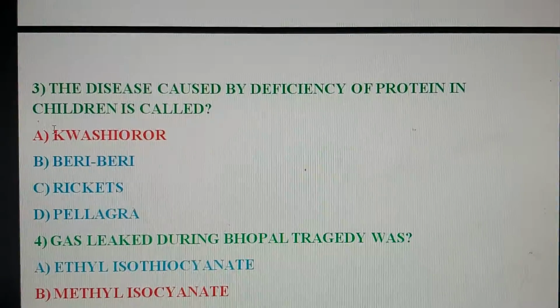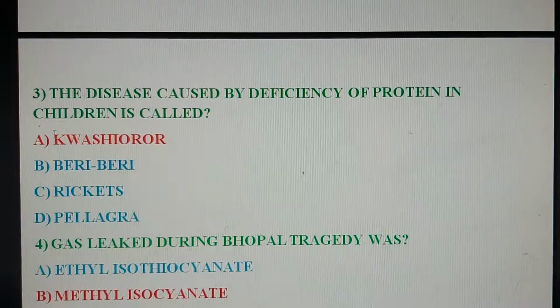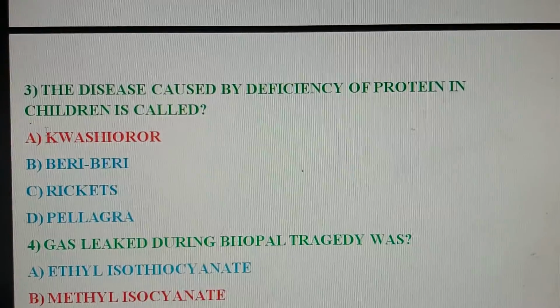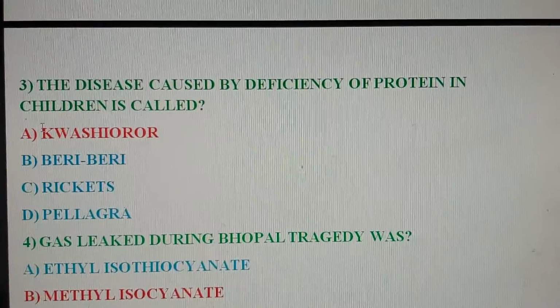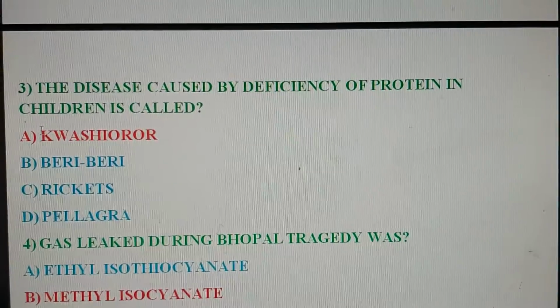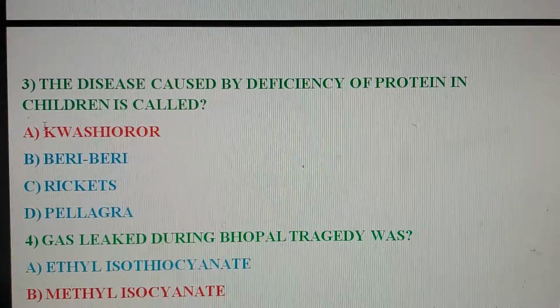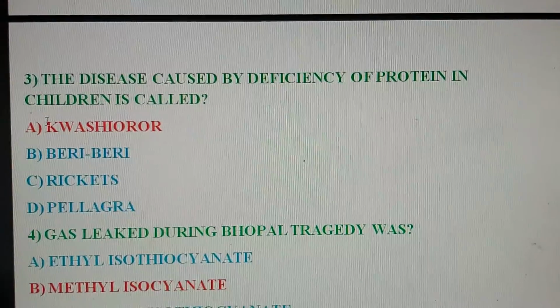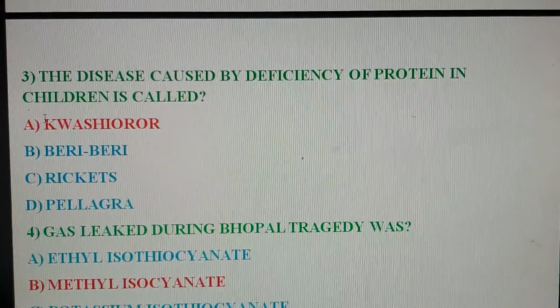Next question. The disease caused by deficiency of protein in children is called. Our options are A. Kwashiorkor, B. Beriberi, C. Rickets, D. Pellagra. Correct option is option A, Kwashiorkor.